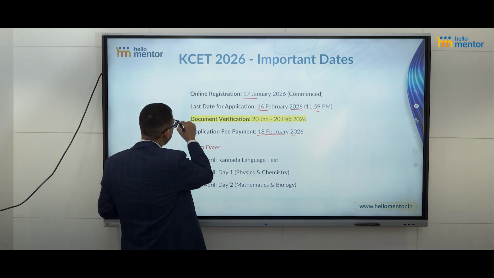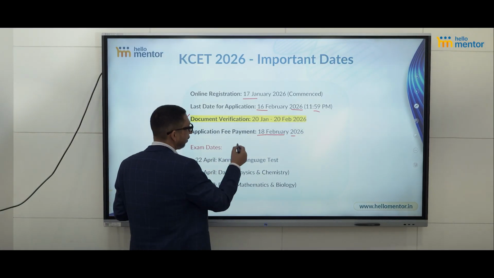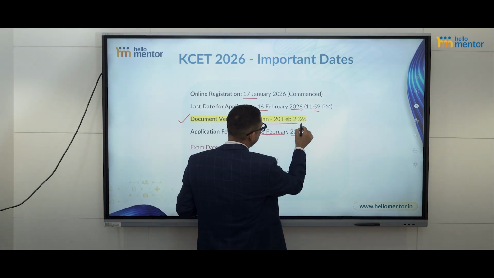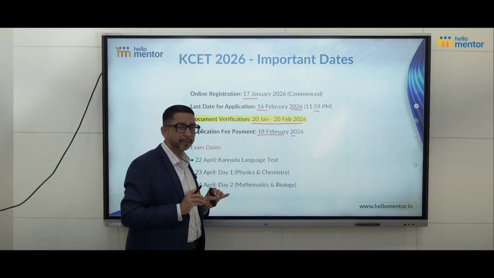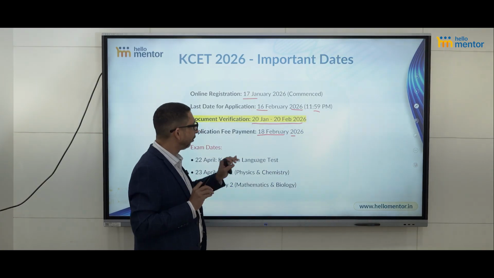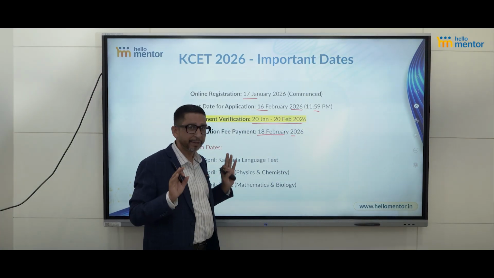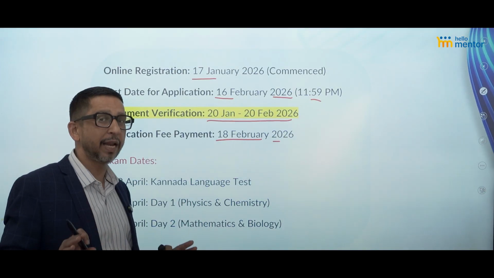Now, document verification, I will take a little longer here to clarify it to you. This will happen from 20th January to 20th February only for the online verifications. All the documents which can be verified online will happen only from 20th January to 20th February. Now, which are the clauses for which document verification will happen online?